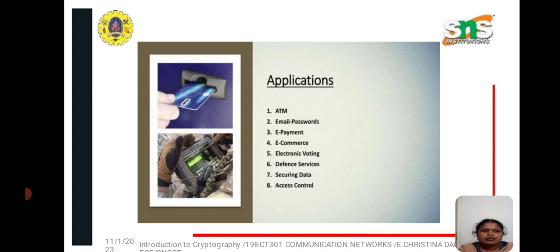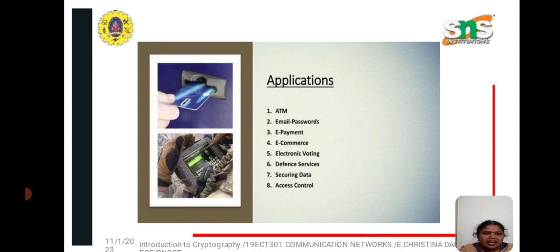Where do we use these applications? In ATMs. We use it in ATMs because the password should be protected and secured, so that a third person cannot hack the messages or the money. The password should be secured and kept private. We also use it in electronic voting and in securing data.